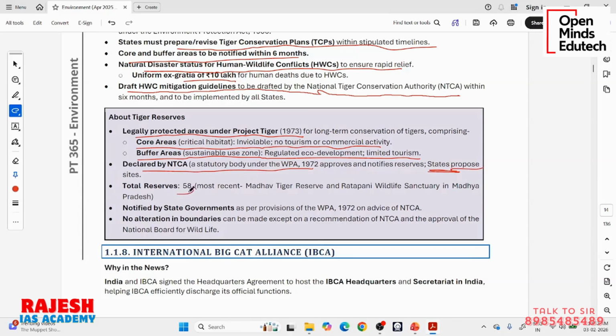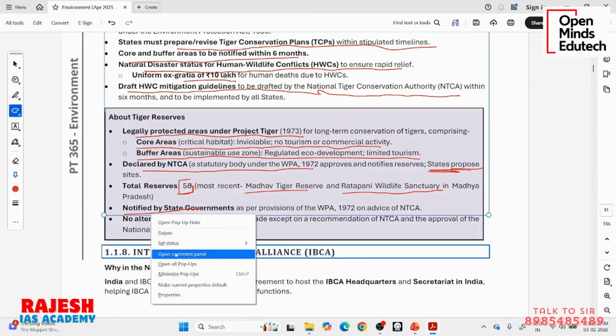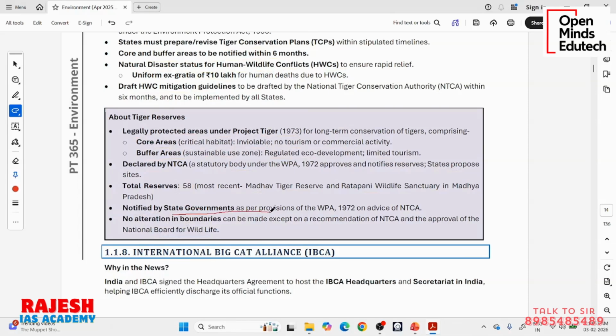Till now, in India, there are 58 tiger reserves. Most recent ones are Madhav Tiger Reserve and Ratapani Wildlife Sanctuary in Madhya Pradesh. These two are recently declared tiger reserves. Both are in Madhya Pradesh. Okay, 57, 58. So they are notified by state government. Their proposal comes from state government, approval comes from NTCA, and after approval from NTCA, state governments notify it, as per the provisions of the Wildlife Protection Act.